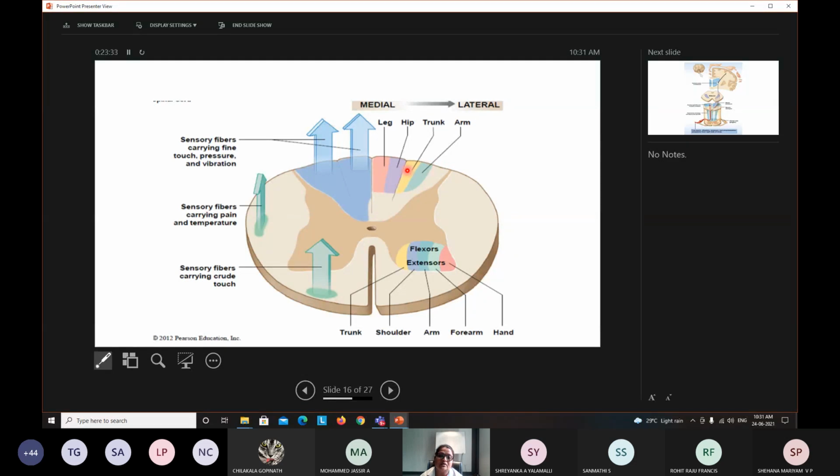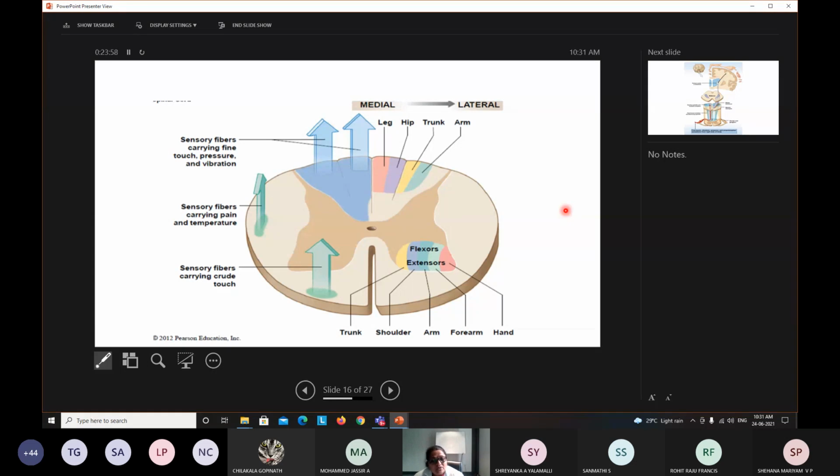This knowledge is essential because whenever any injury to the spinal cord occurs, depending on the site and whether it is a complete cut or partial spinal section, you are going to assess what kind of functional loss the person has.